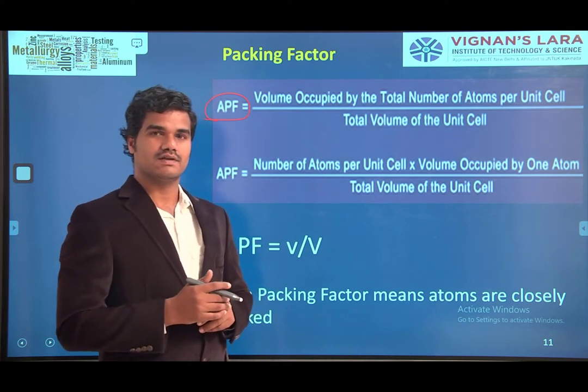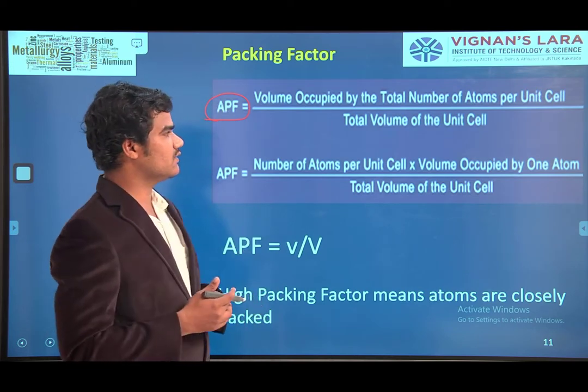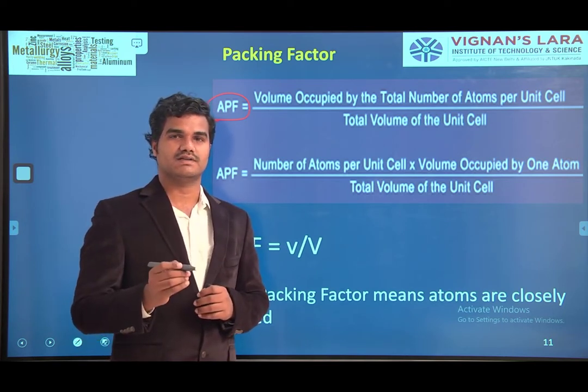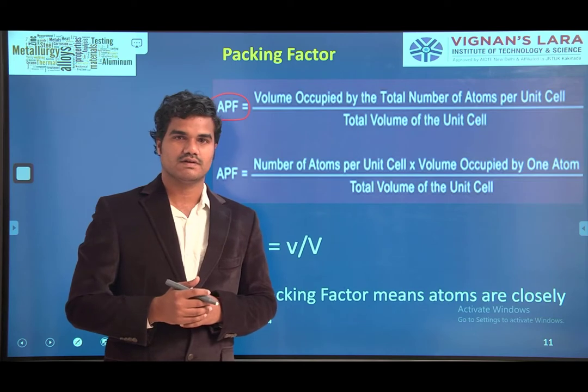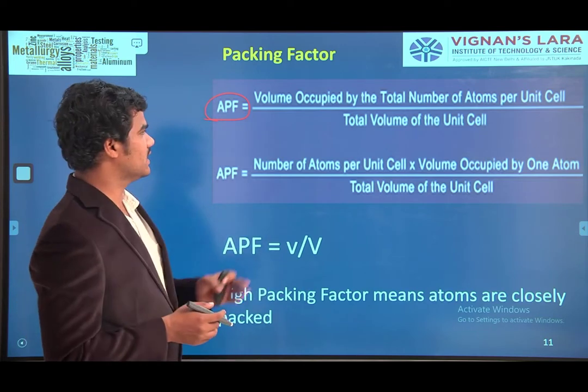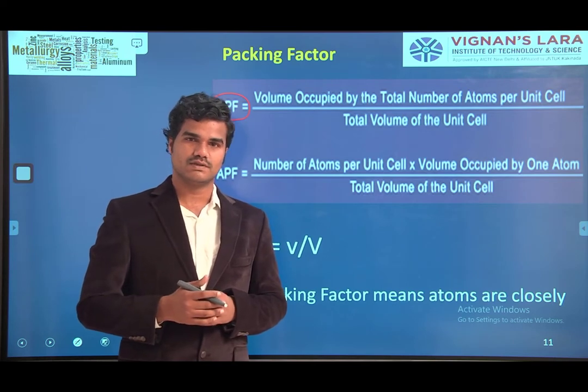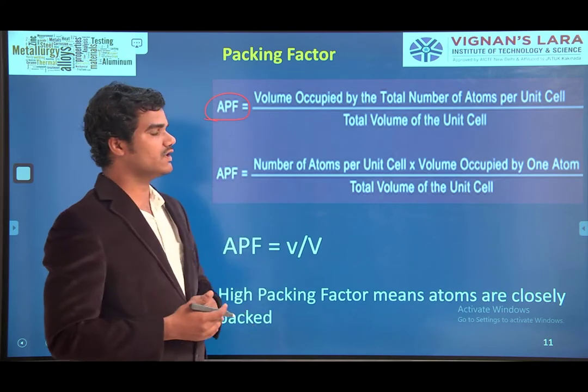For the total volume of unit cell. Atomic packing factor is the ratio of volume occupied by the total number of atoms per unit cell to the total volume of the unit cell.